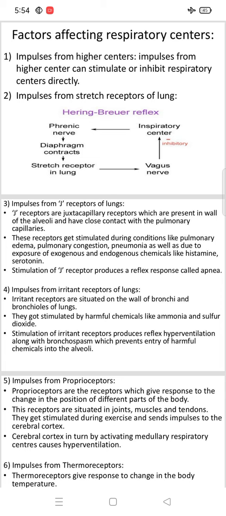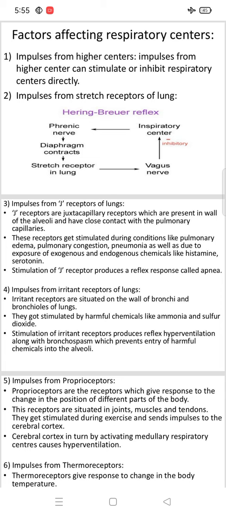Stimulation of J receptors produces a reflex response called apnea. In Malayalam, apnea is called Kurkam Vali.